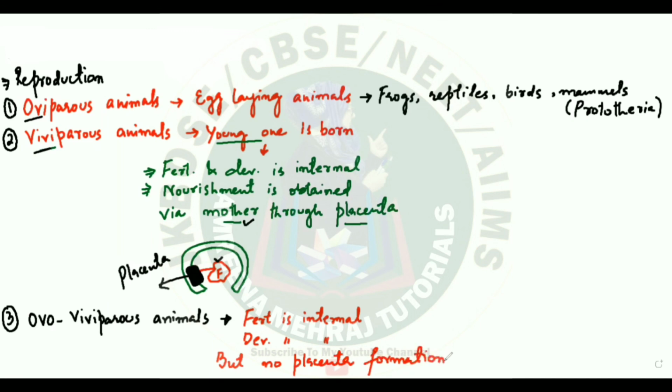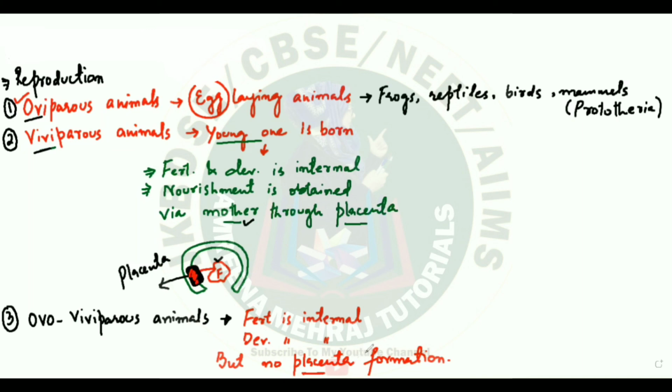So you can think like this. It is a situation in which the egg is basically hatched inside the body of the mother. So the nourishment is not going to be provided by the placenta, because there is no placenta. That's the difference. It is a kind of egg which is hatched not outside, as oviparous animals do. But here in ovoviviparous, the egg is hatched inside. So fertilization and development are both inside, but there is no placenta formation.